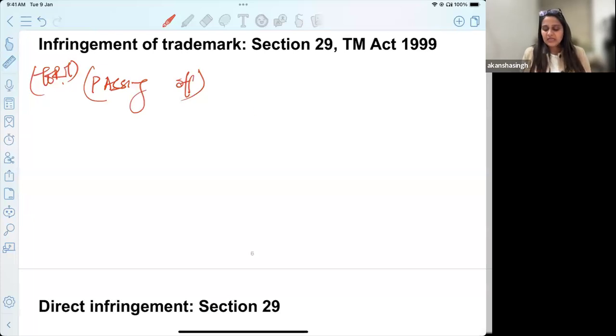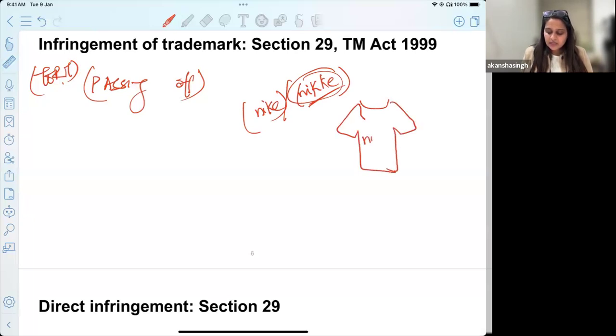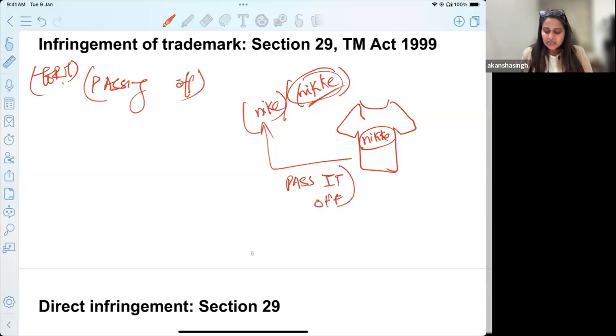You must have seen Nike and Nikki. Okay, so there is Nike and there is Nikki. Now, what is the distinction? I am buying a Nike t-shirt for the quality or for the goodwill that they hold or for the brand that I like, right? But I get Nikki instead. So somebody who has made a t-shirt with this particular logo, what is he trying to do? He is trying to pass it off as the goods of someone else, that is Nike for us.